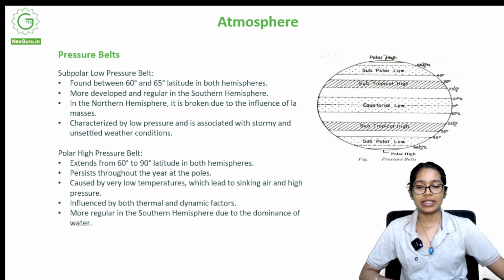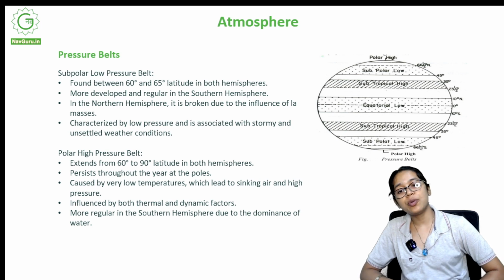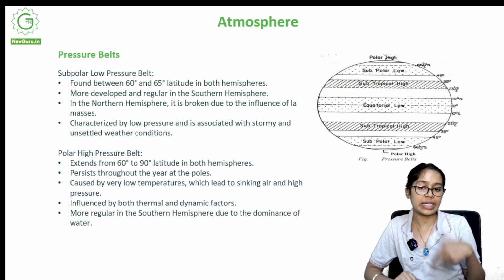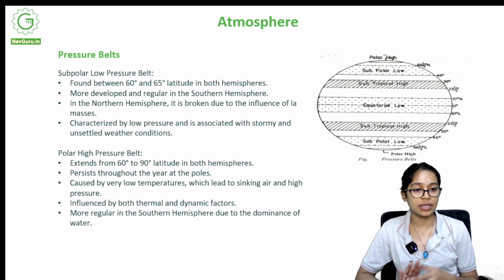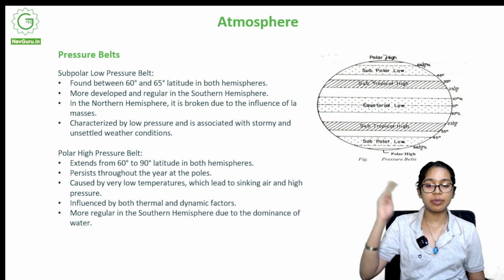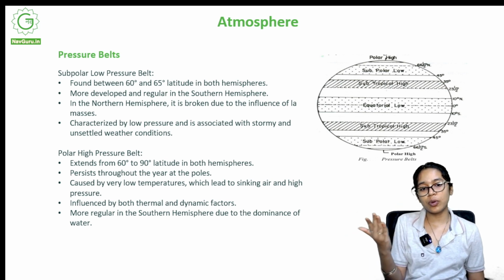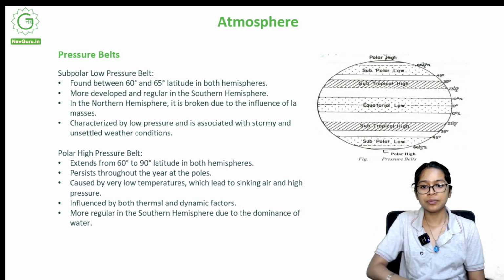Polar high pressure belt extends from 60 to 90 degrees latitude in both hemispheres, and it persists throughout the year at the poles. Even though there is shifting between the other belts, the polar high pressure belt usually confines itself to that particular region.